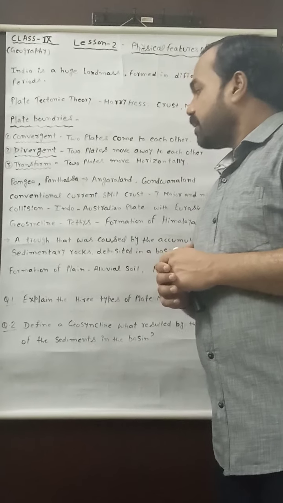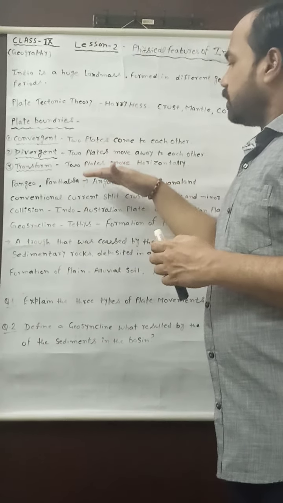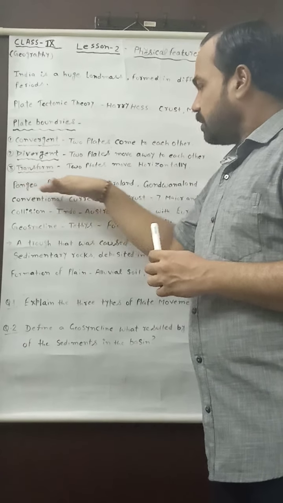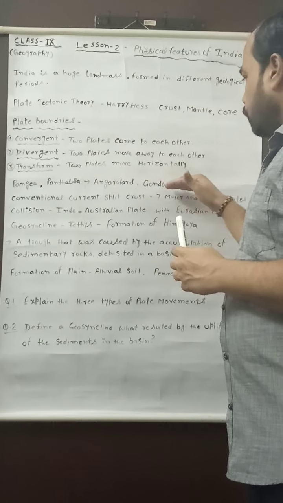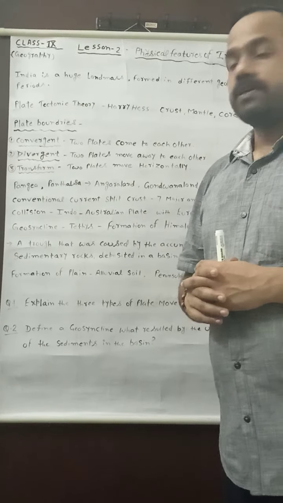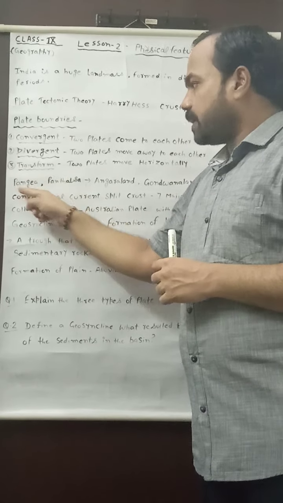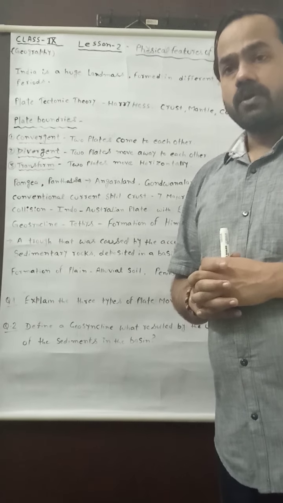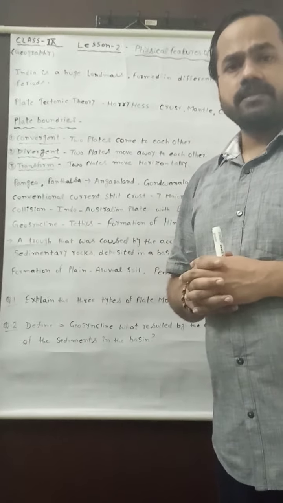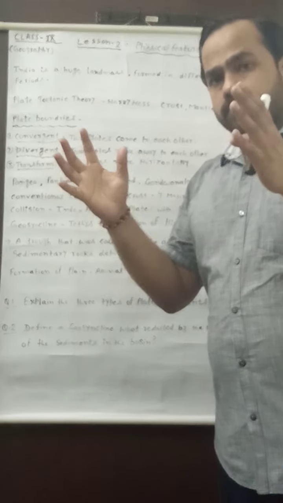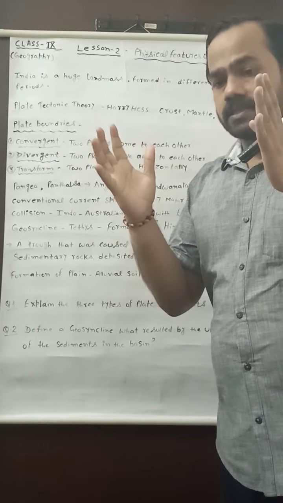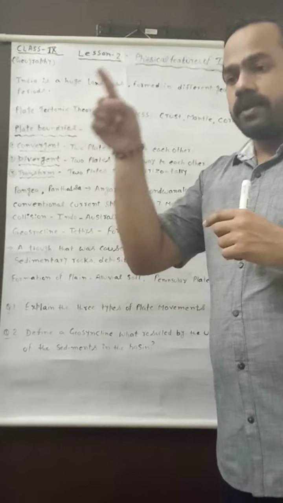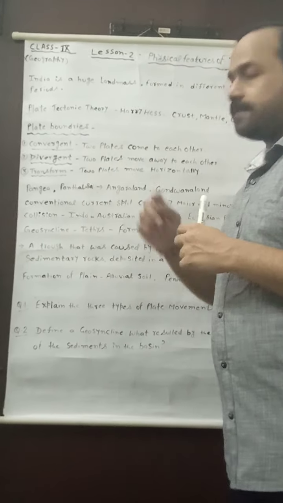My dear student, here I have written on this whiteboard some terms: Pangaea, Panthalassa, Angara land and Gondwana land. First of all, I will tell you what is Pangaea. Student, earlier when there was no formation of the various continents, at that time all the continents were one big landmass known as Pangaea. And this Pangaea was surrounded by a water body known as Panthalassa.